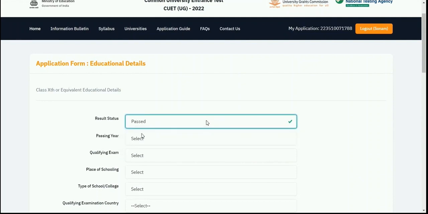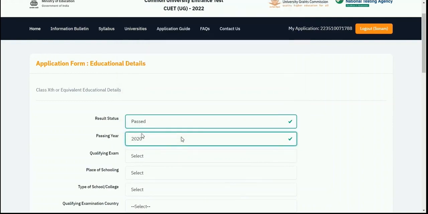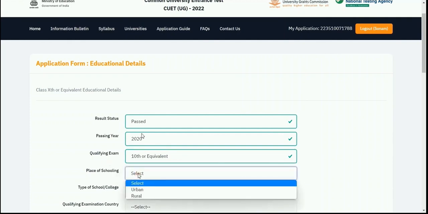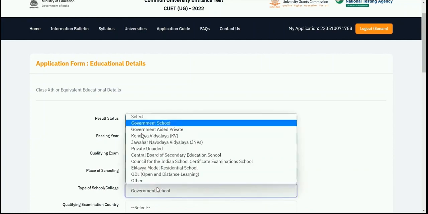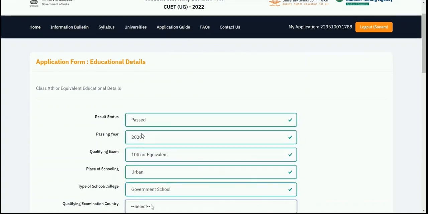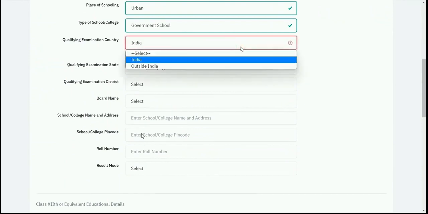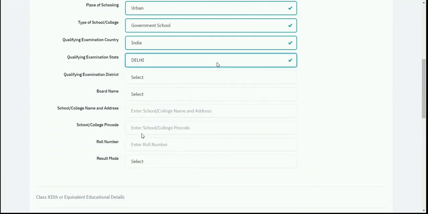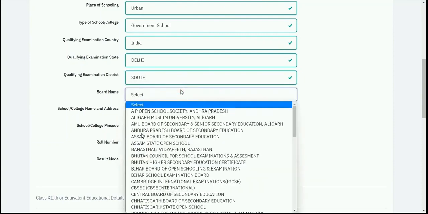So here I need to first add the result status of class 10th, passing year of class 10th, qualifying exam, then place of schooling is to be selected. Then I need to select the type of school from the drop down, whether it is urban or rural. Then I need to select the type of school or college, qualifying examination country, qualifying examination state, qualifying examination district is to be selected from the drop down, and the board name is to be selected.